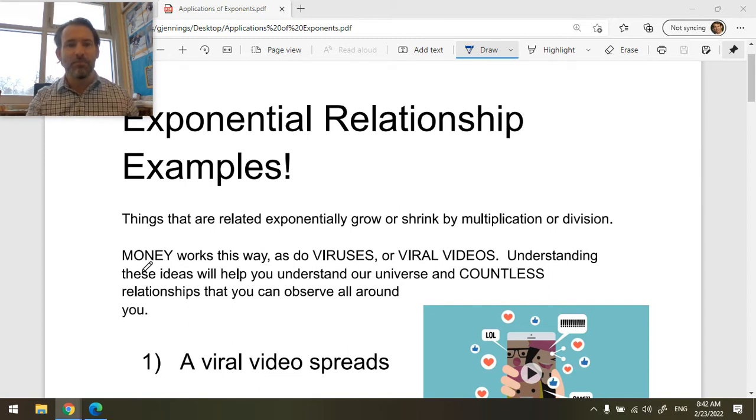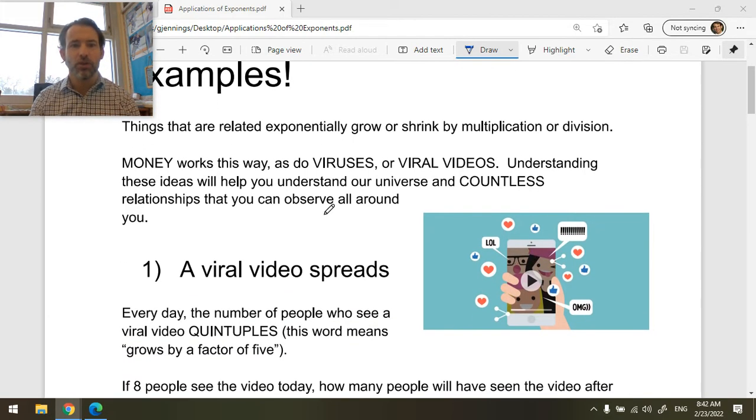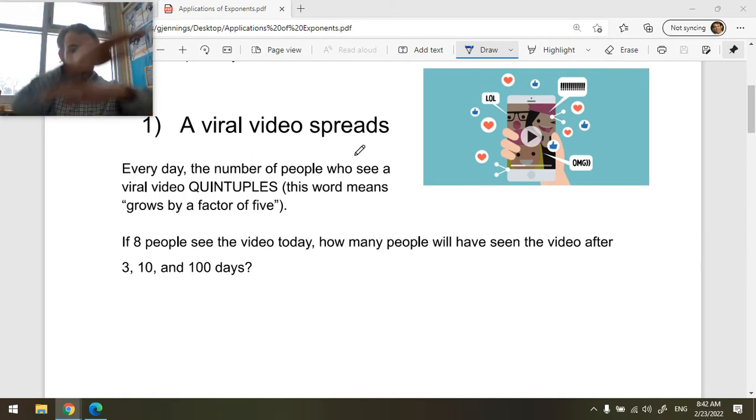All right, now money works this way too. Viruses work this way, so do viral videos. Okay, countless things in our world work through exponential relationships. So you're going to develop your ability to understand the universe better by understanding this mathematics better. Okay, so a viral video will be our first example.